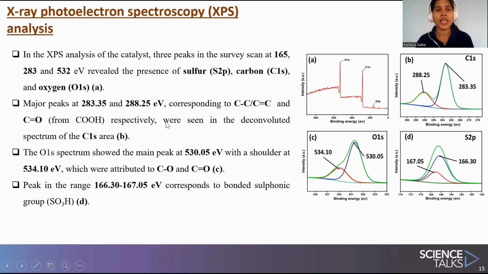The peak at 288.25 was due to carbon-oxygen double bond. In the deconvolution spectrum of oxygen, the main peak at 530.05 was seen with a shoulder at 534.10, which was attributed to carbon-oxygen single bond and carbon-oxygen double bond. The peak in the range 166.3 to 167.05 corresponds to the bonded sulfonic group.